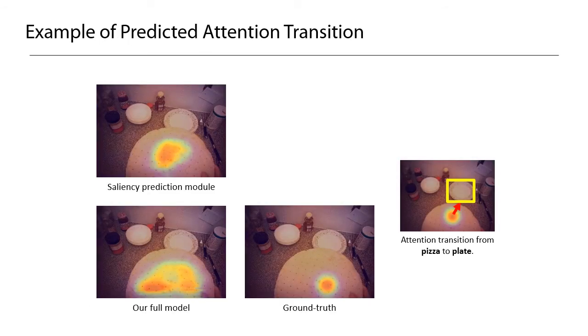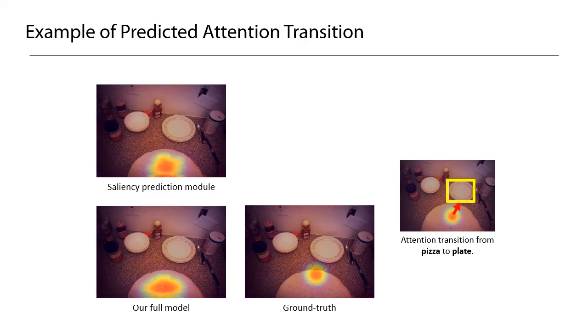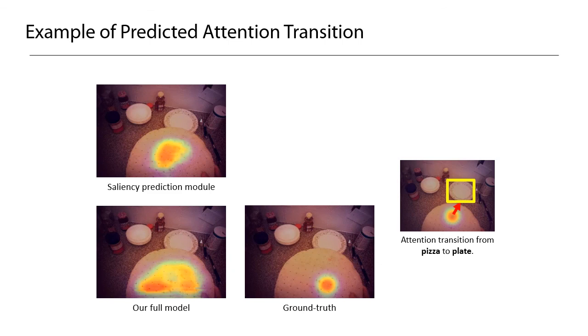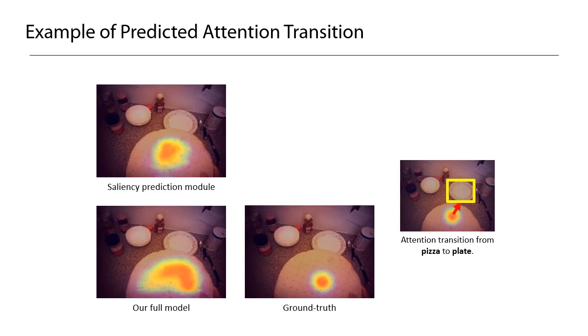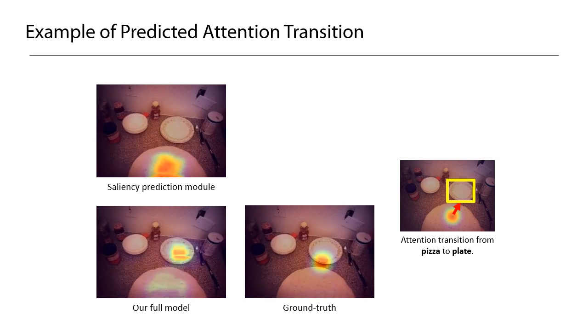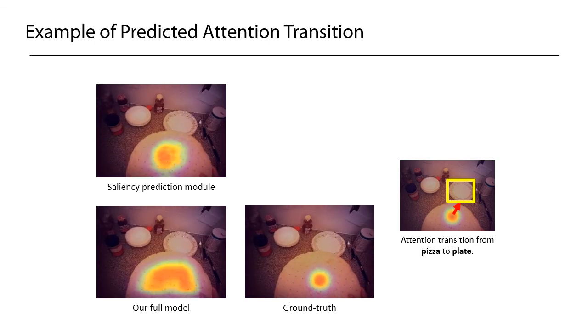Let's take a closer look at the attention transition predicted by our model. This is an example of the attention transition from pizza to plate. We can see from the top left video that the video saliency prediction module cannot predict attention transition in a bottom-up manner. On the other hand, our full model in the bottom left can successfully predict attention transition from the pizza to plate.